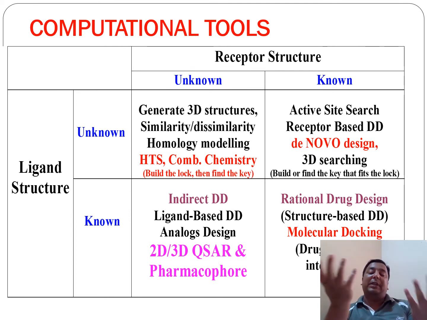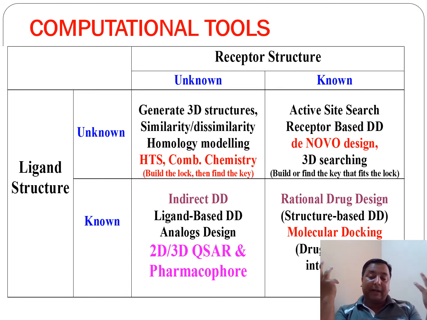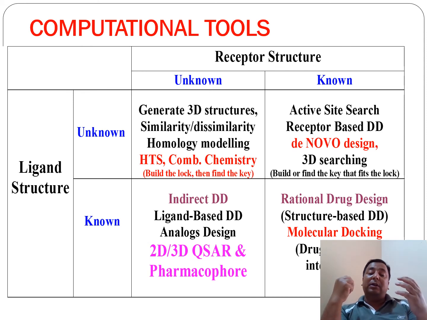So we know everything about the structures, like their active site, binding site, the interaction mechanism, and how it's interacting, and whether any cofactors are associated with it. So everything is known. For that we say direct drug design methods, that is, structure-based drug design methods.